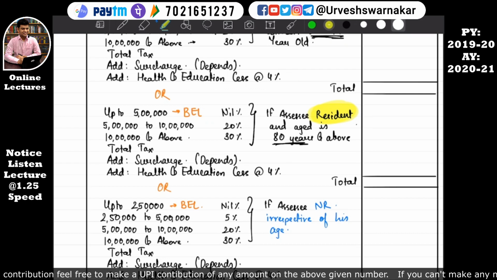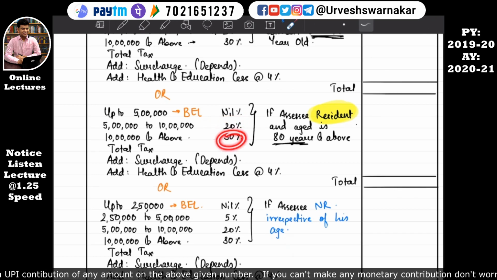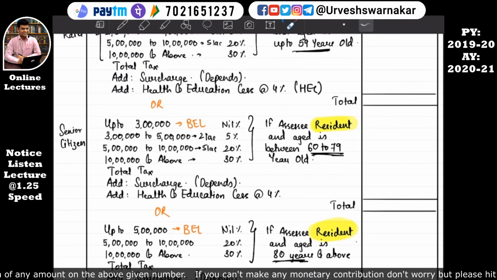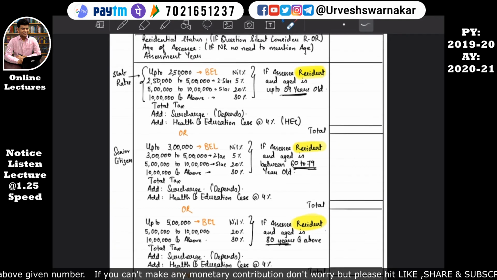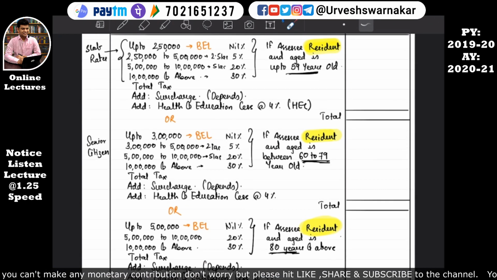Over and above the income of 5 lakh up to 10 lakhs he will be charged 20% of his income, and over and above 10 lakh of his income he will be charged 30%. I hope this is quite clear to you. I have explained 3 types of slab rates for an individual assessee who is a resident. We'll understand it now again. I'll just revise it in a speedy manner so that you understand it.